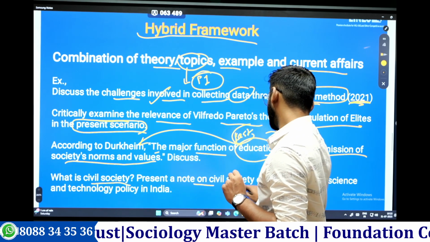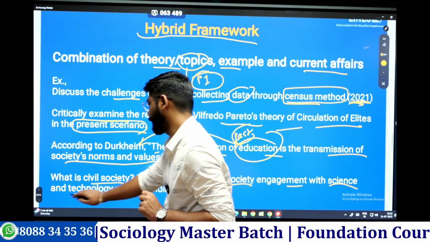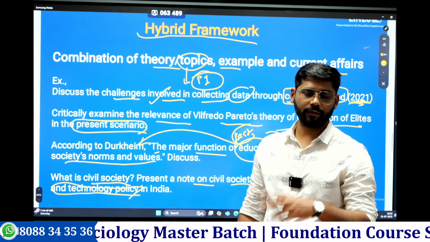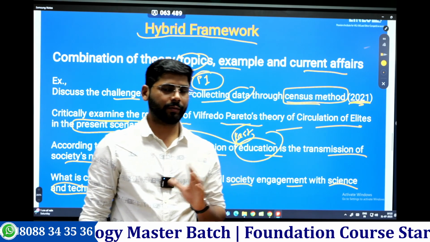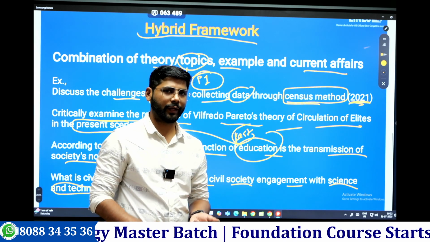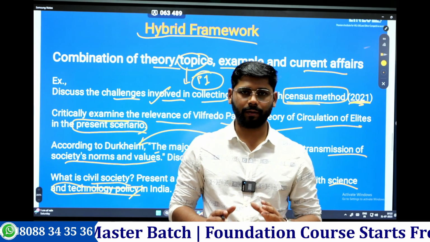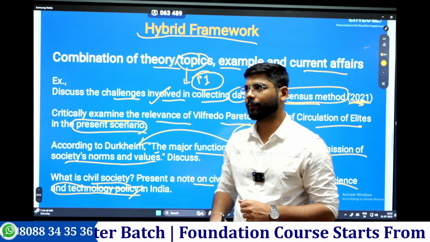Present a note on civil society engagement with science and technology policy. Again, see, they are just combining different chapters. This is what you need to understand. They are now changing their pattern. They are not going with only one topic in an independent way. They are bringing two or three chapters together. Even the family also.